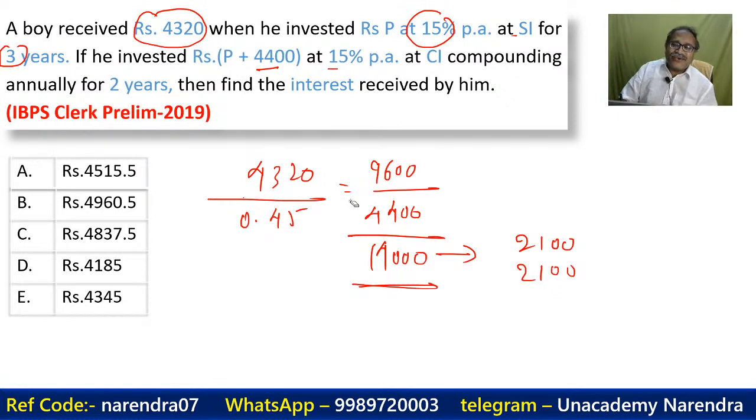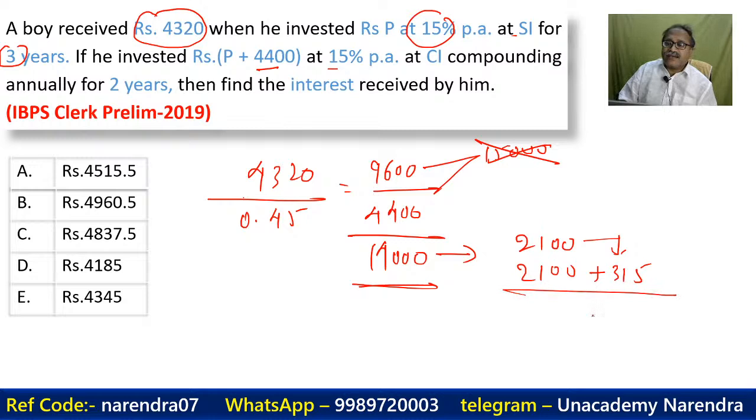I was going wrong by taking the sum as 15,000, which was wrong. Plus here it is 15% of this. So 15% of this: 15 times 1 is 15, and 15 twos are 30, plus 1 is 31. So totally I get the interest as 4,515.